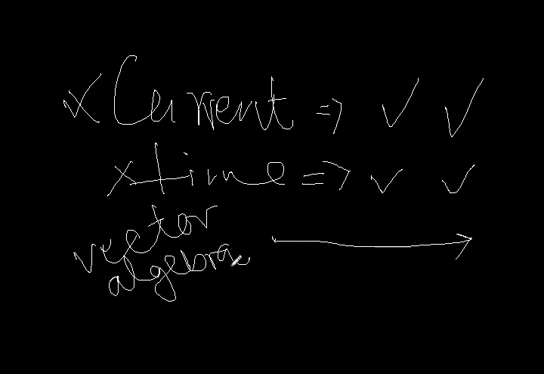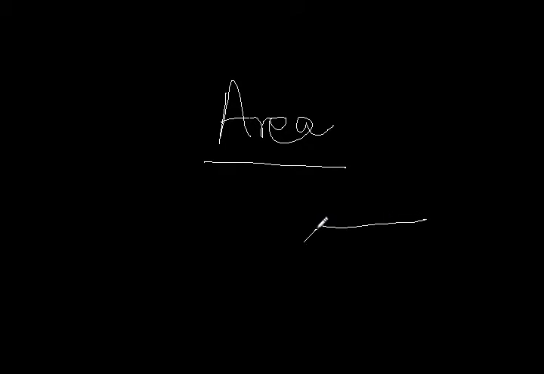Now let us discuss one more quantity which is very important at this point of time. Say it's area. Now area, as we all know, is the multiplication of length and breadth, or for a circle, it is given by a specific formula, as you all know. But area as a vector is treated something like this.